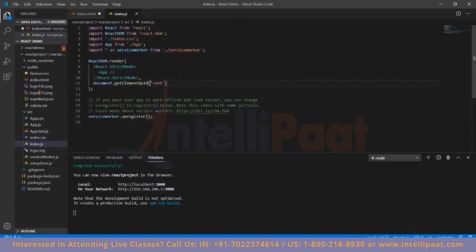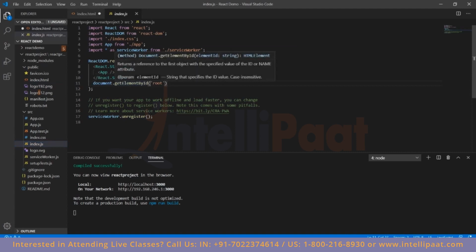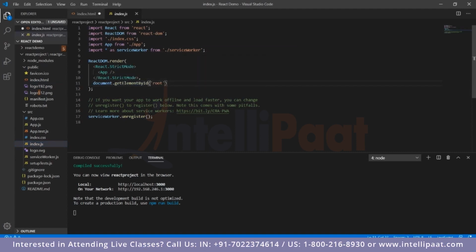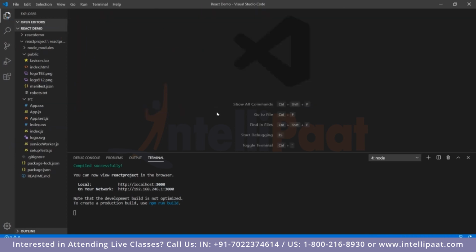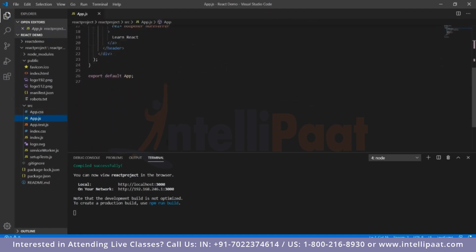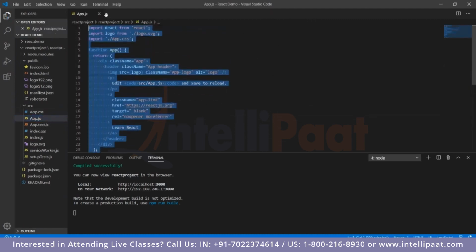That is why we're referring to it as document.getElementById root. We're rendering it in that HTML file, whatever the user loads up whenever he opens the website. So moving on. Firstly, before we get started with the tutorial, we will delete everything that is here in the app.js file so we can start from scratch.